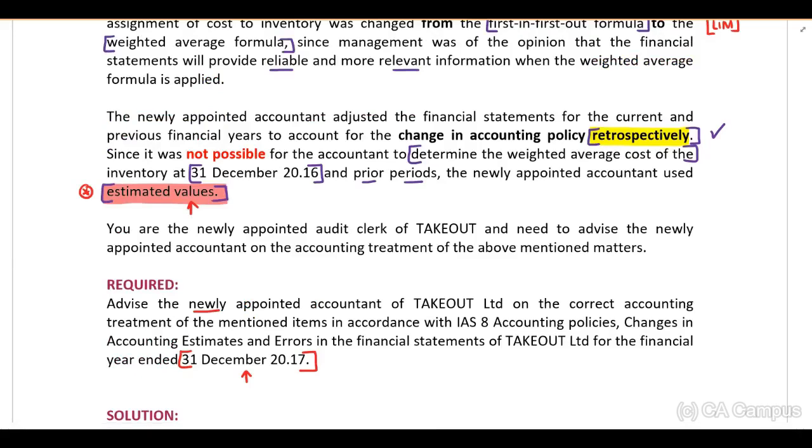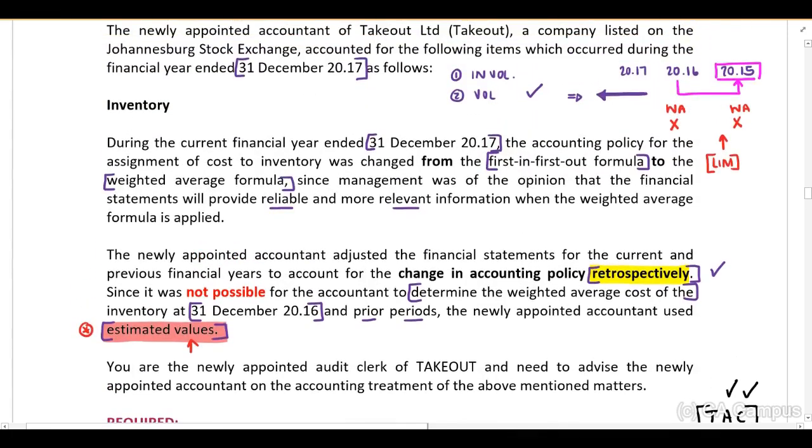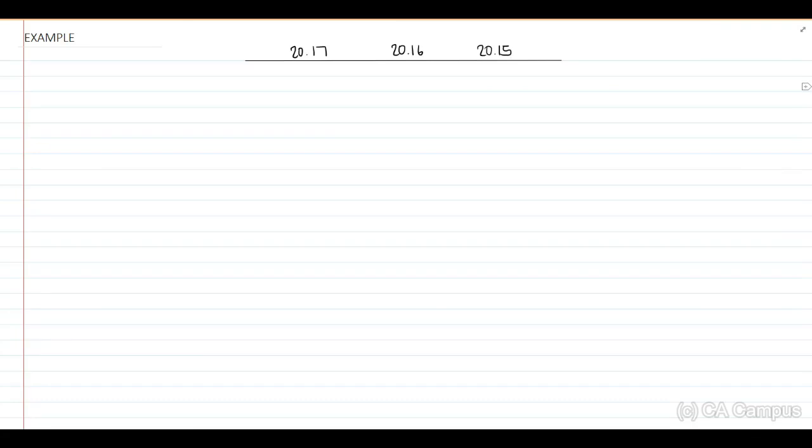Now, how do we attempt a theory question? Remember, TAG principle: include the theory from the paragraphs, apply this to the information provided, and then remember to conclude. Now, important guys, you had to identify if this is voluntary or non-voluntary. So I've only transferred this table to a new page. We have indicated that an entity may change their accounting policy if it results in fair and reliable presentation. Therefore, guys, they've indicated that this is what they're going to do. Therefore, yes, they may change their accounting policy.